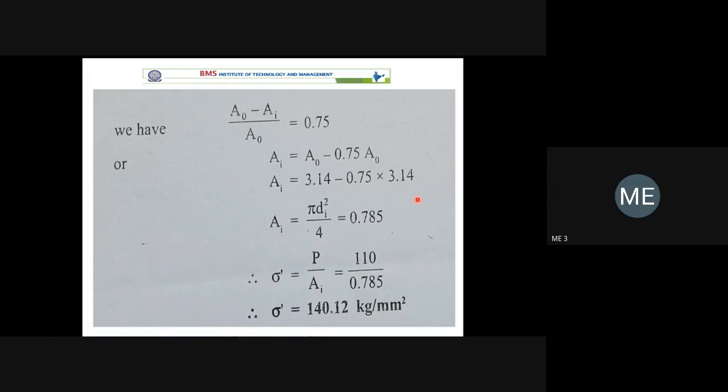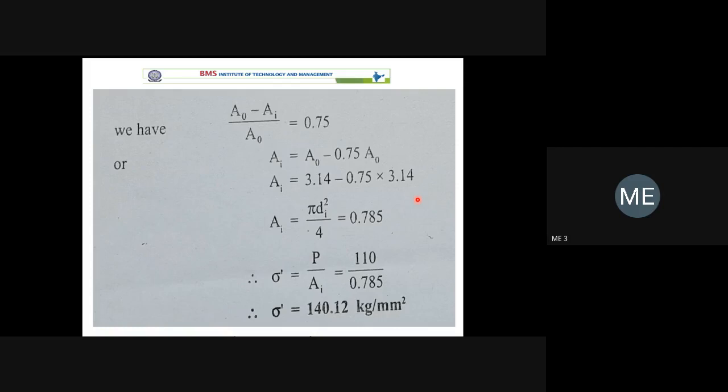Hence, in most of your engineering design, you are going to study two more subjects similar to mechanics of material: design of machine elements 1 and design of machine elements 2. There also you use only engineering stress, not the concept of true stress. But there is one more subject, the theory of metal forming. It is an elective subject, where in forging operations metals undergo plastic deformation. Then there is a huge change in diameter, and a huge difference between the original and instantaneous cross-section area. In such cases, we require true stress.